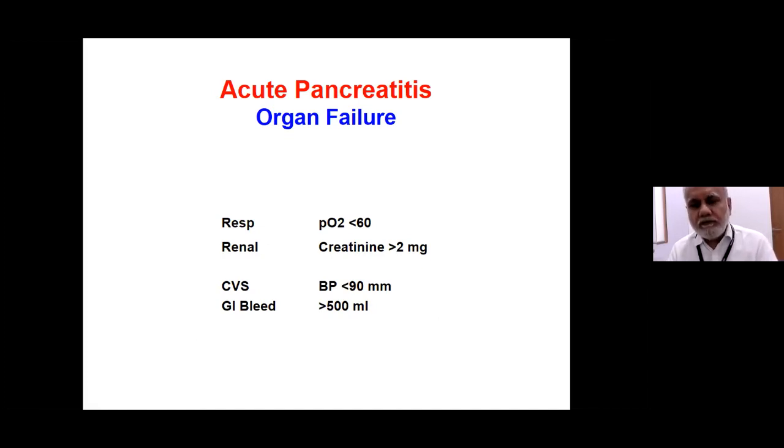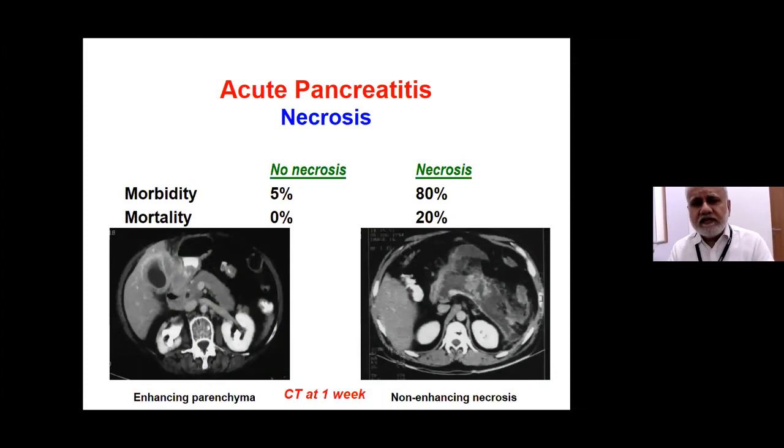Also, patients who have persistent organ failure, that means the organ failure doesn't improve or deteriorates even after providing organ support, do worse as compared to those who have transient reversible organ failure, where the organ functions come back within 3 days of supportive treatment. Now, once we know that it is severe acute pancreatitis, the next step is to know whether there is necrosis.